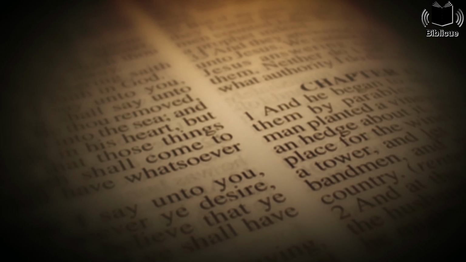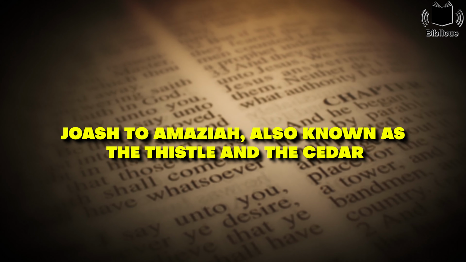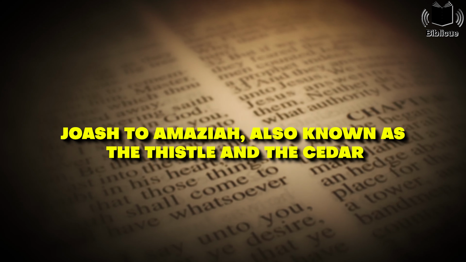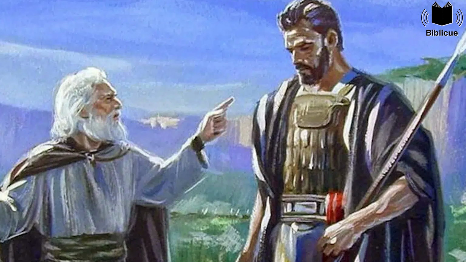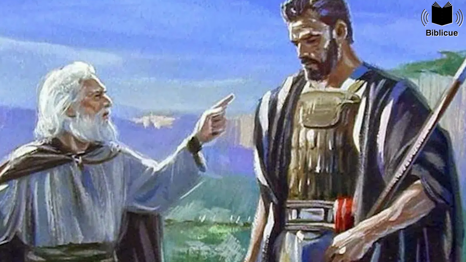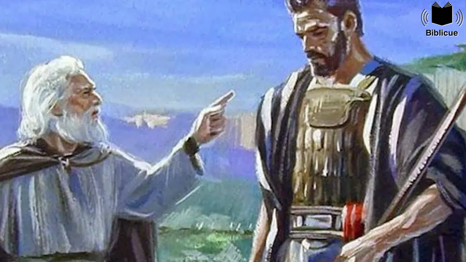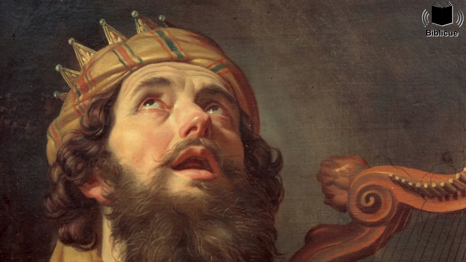The second fable is the Fable of Joash to Amaziah, also known as the Thistle and the Cedar. It is found in 2 Kings 14:9. This fable is told by Joash, the king of Israel, to Amaziah, the king of Judah, who challenged him to war.